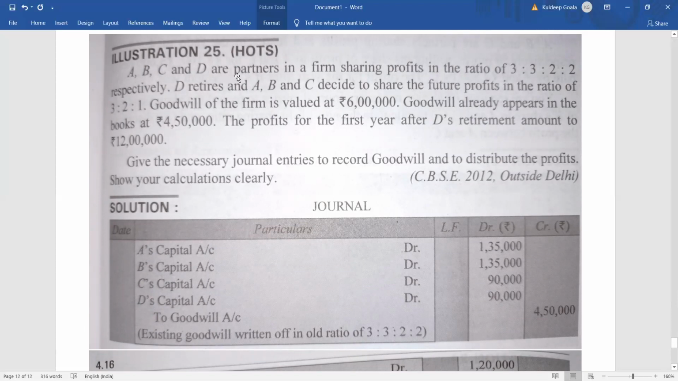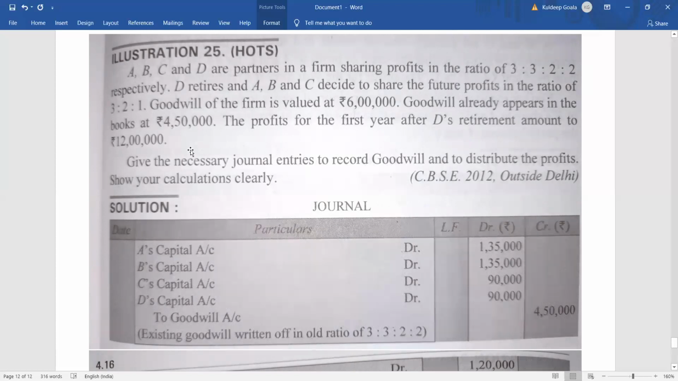A, B, C, and D are partners in a firm, sharing profits and losses in the ratio of 3:3:2:2. That means 3 by 10, 3 by 10, 2 by 10, and 2 by 10. So what happened? D retired, and A, B, and C decided to share the future profits in the ratio of 3:2:1. That means the future profit will be 3 by 6, 2 by 6, and 1 by 6. Goodwill of the firm was valued at 6 lakh, and goodwill already appearing in the book was 4,50,000. Here, the profit for the first year after D's retirement was 12 lakh.